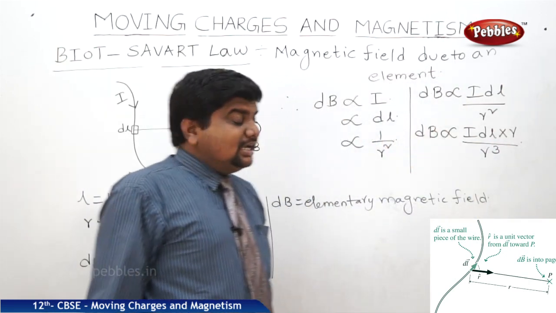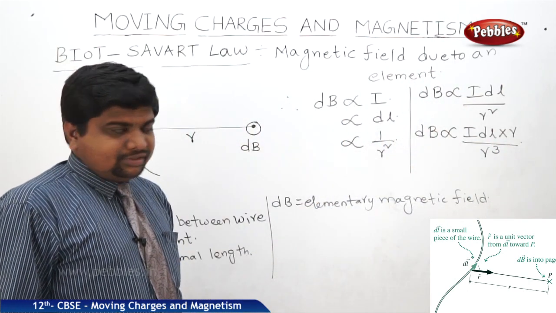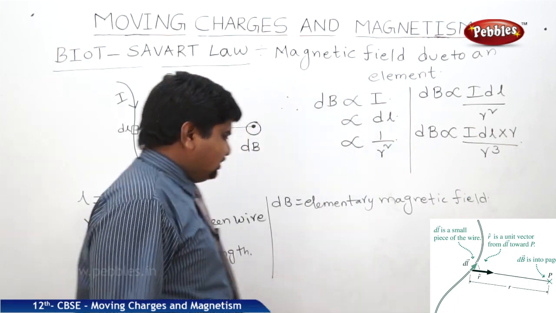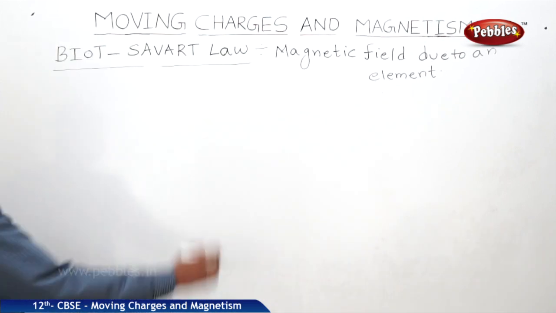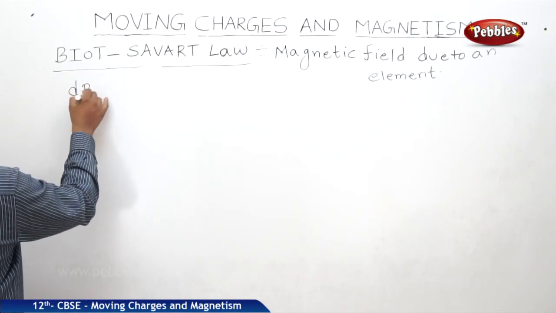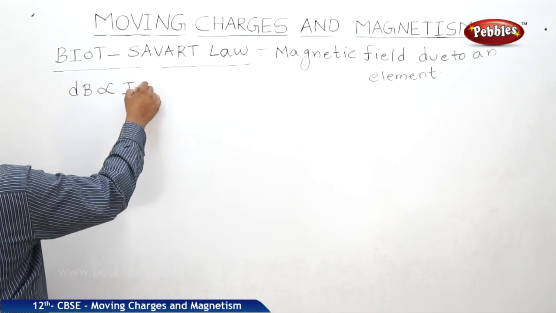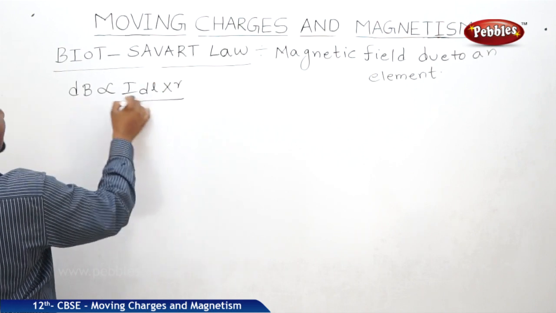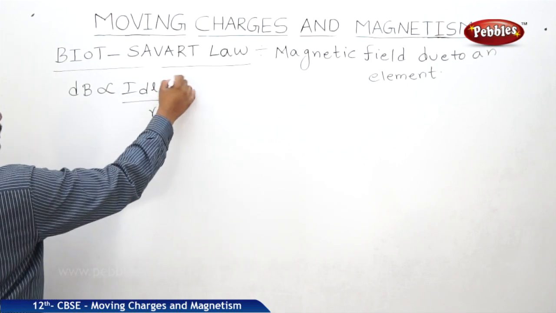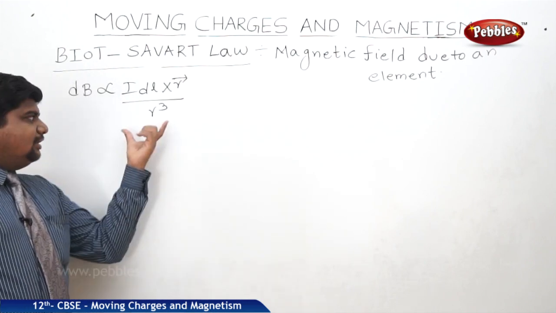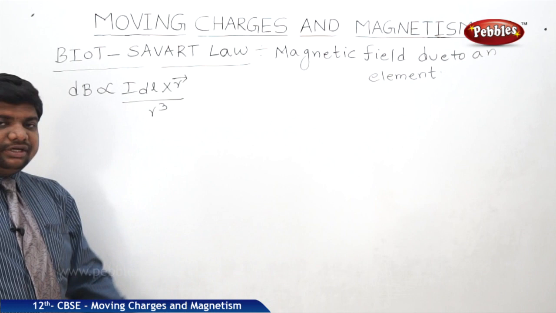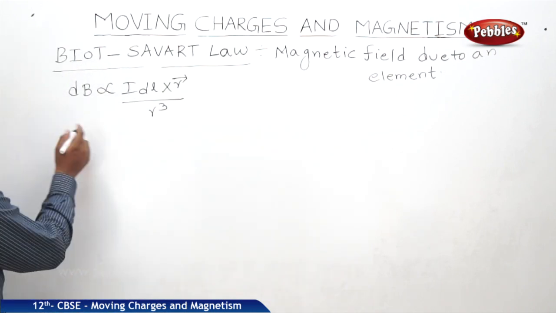This is the vector notation of the field. So if we remove the proportionality, the value will change differently. dB is proportional to I dl cross r by r cube. This r is the vector, means the point is located along the plane which is perpendicular to the dl and r.